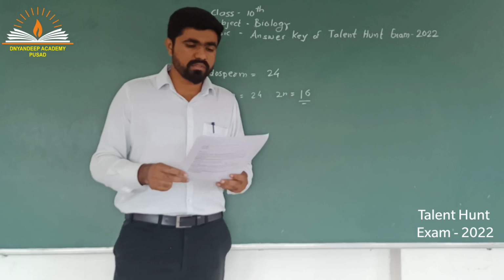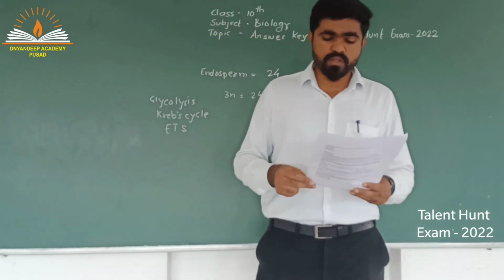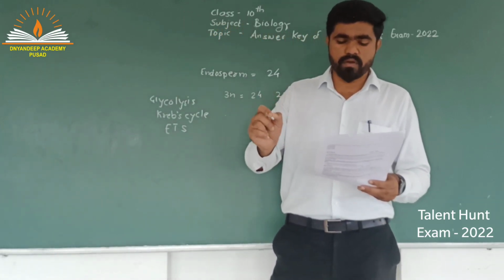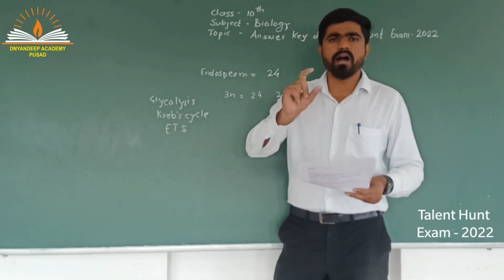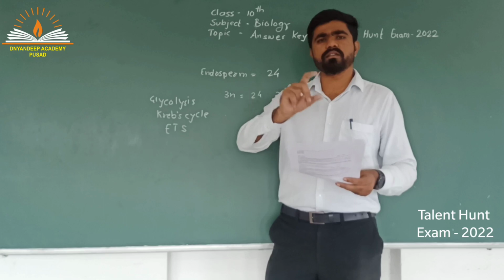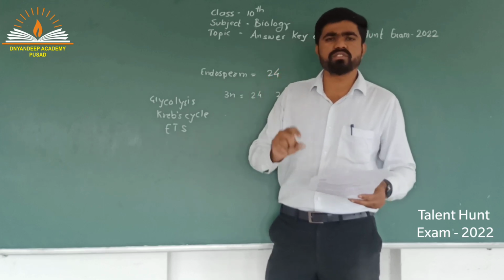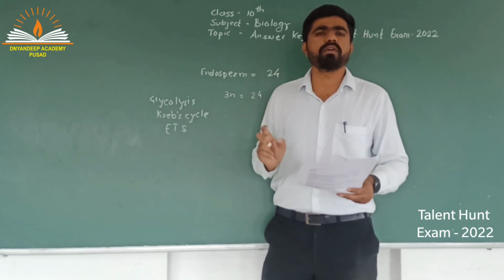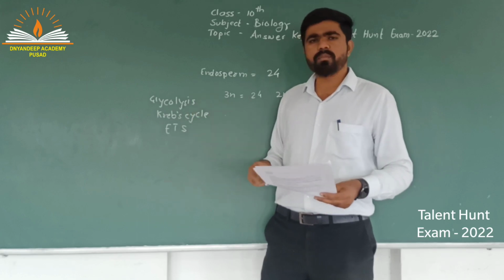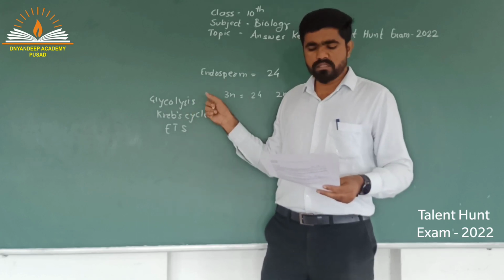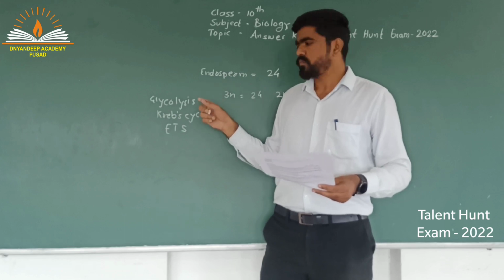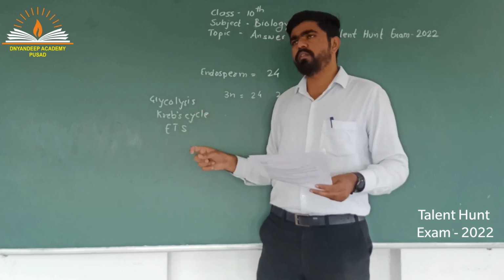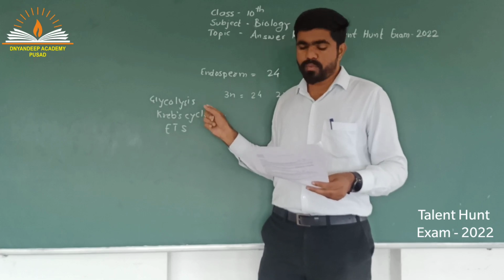The last question of set B, 40: which of the following is not a common step of anaerobic respiration? Now some clear facts you have to get about this question. You have to find an option which is not a part of anaerobic respiration at all. Glycolysis is a part of aerobic respiration, the Krebs cycle is a part of aerobic, and ETS is a part of aerobic respiration.